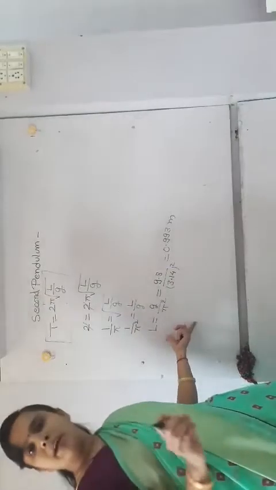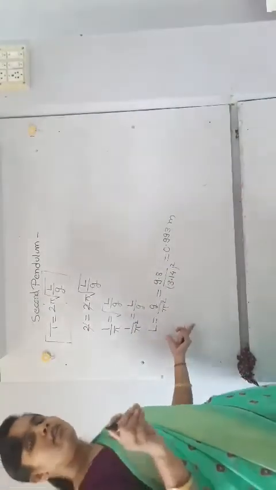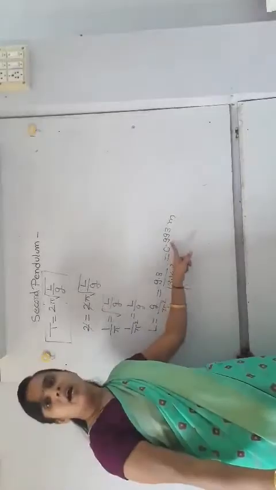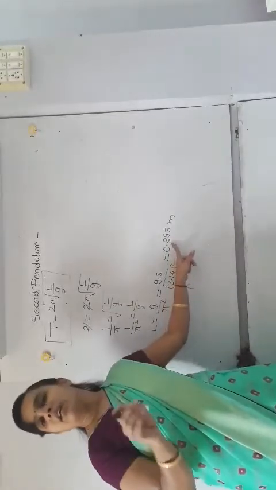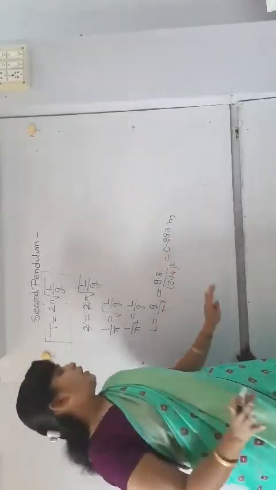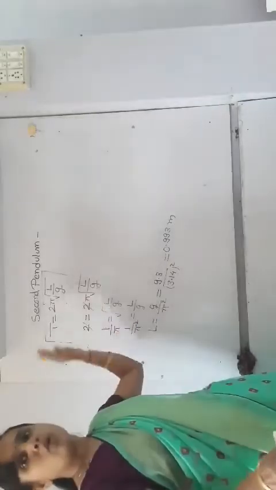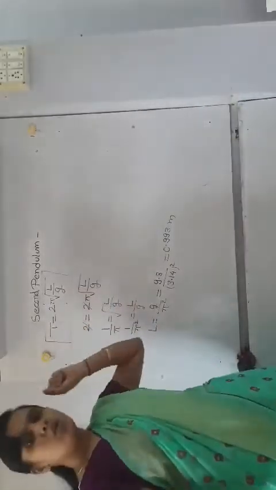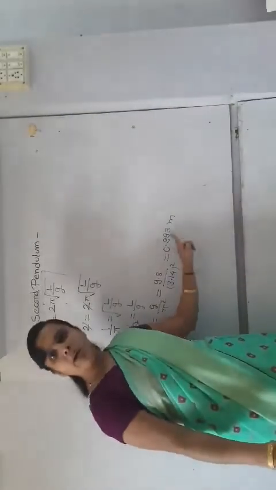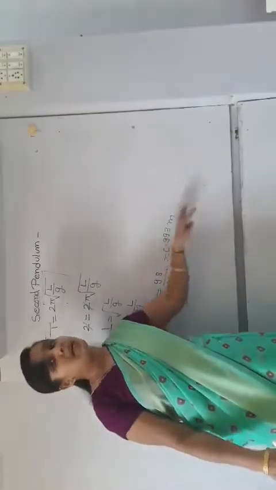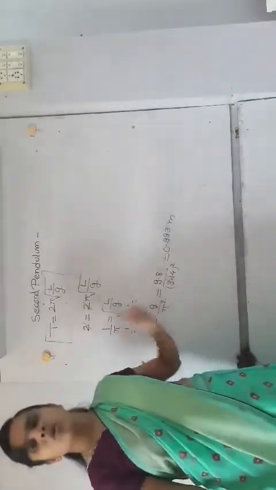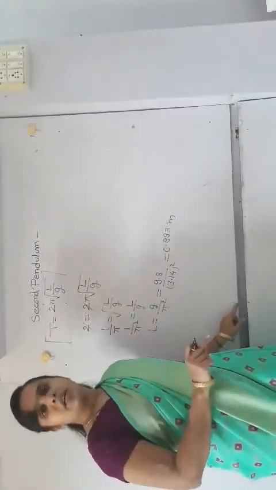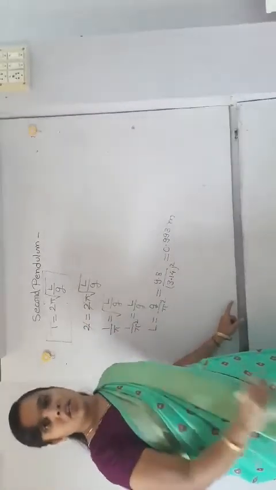Means in a numerical or in an MCQ, if the value of length is given and you have to find the time period of the simple pendulum, then there is no need to put the value here and calculate the time period. You directly say that if the value of L is 0.993 meter, then T is equal to 2 seconds. It saves your time in the examination hall.